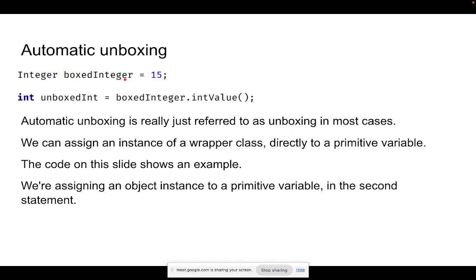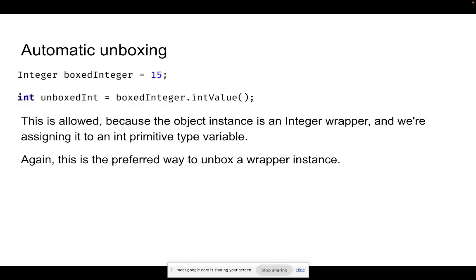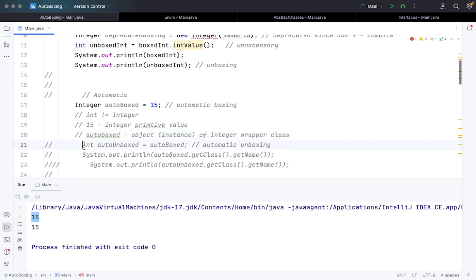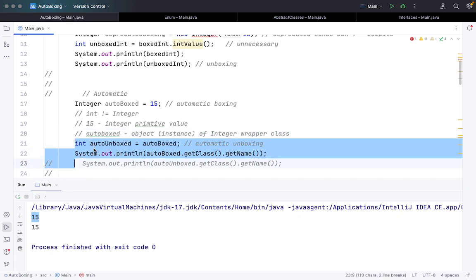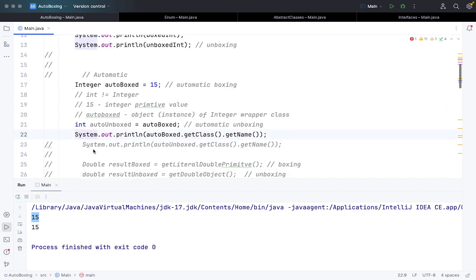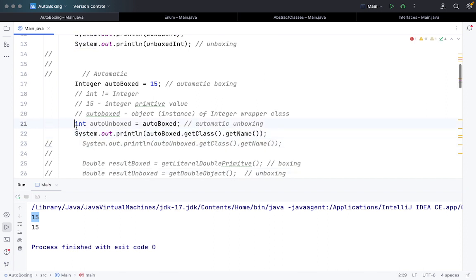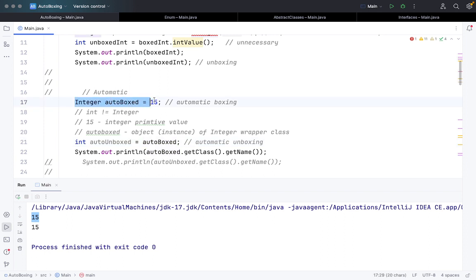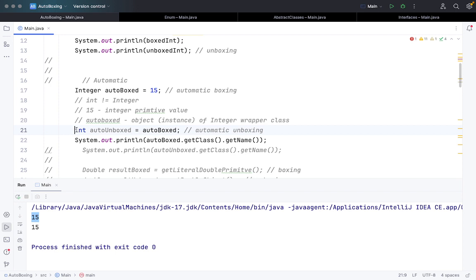Now automatic unboxing, basically, if you have to do this, I just need to do it. Now I do automatic boxing, which I did at line number 17, that is Integer autobox = 15, and then I'm doing an automatic unboxing by creating an int variable called autoUnboxed and just passing on the value, so it will work.